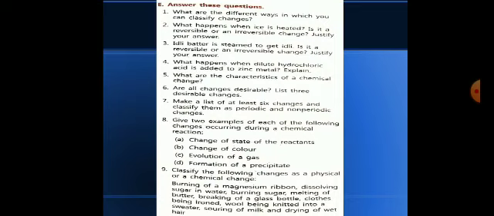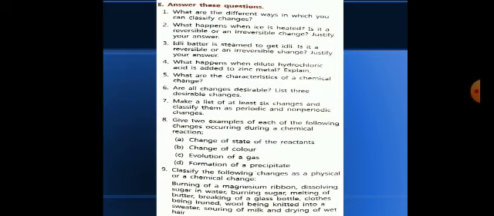When zinc reacts with hydrochloric acid, it turns into zinc chloride and releases hydrogen gas. So the answer is, it will release hydrogen gas and form zinc chloride, which is a salt.